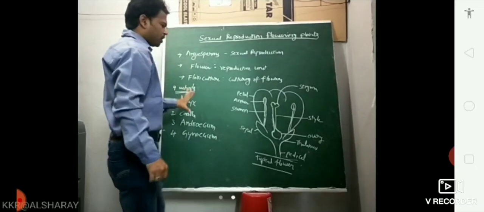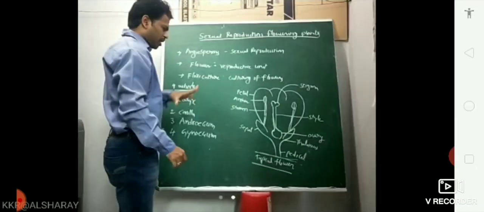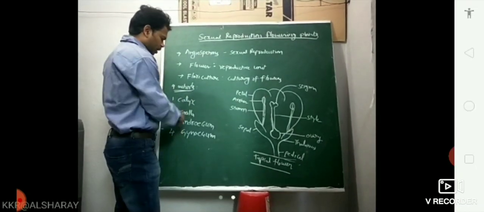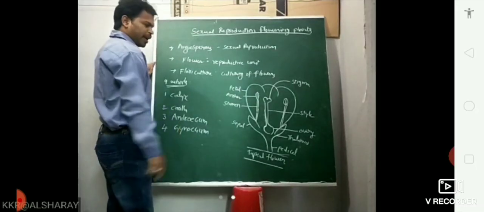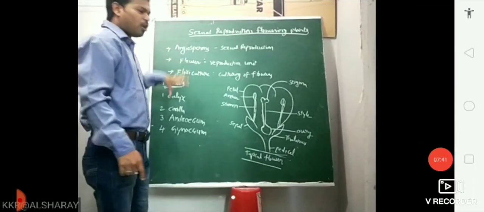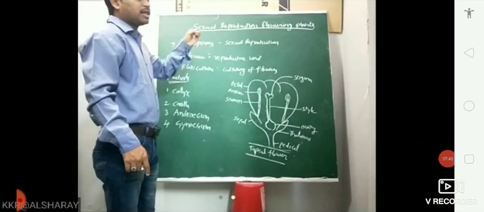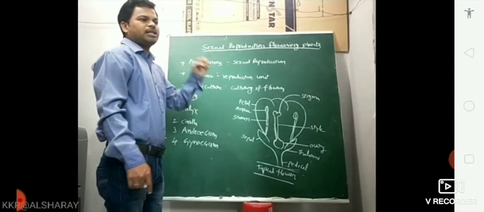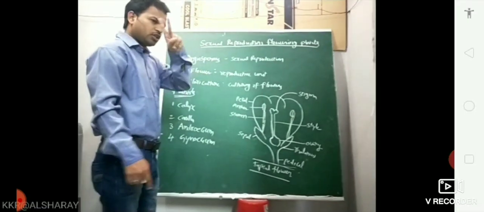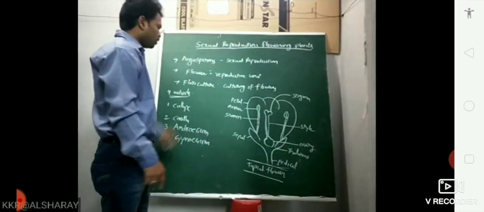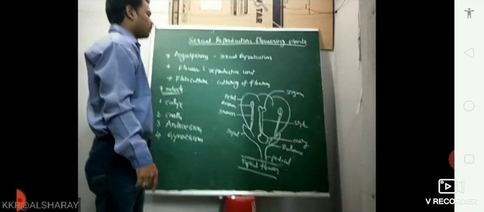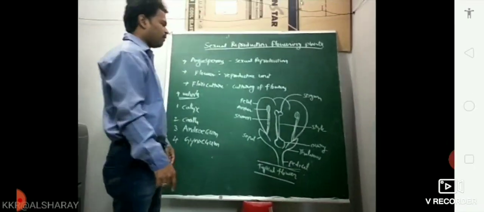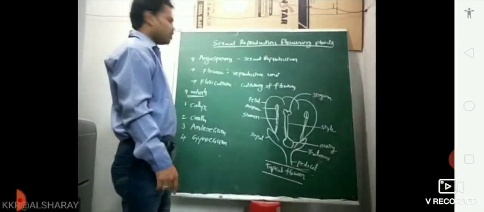See, there are four whorls arranged in the thalamus. The first whorl calyx, second corolla, third androecium, fourth gynoecium. Based on the involvement of reproduction, there are two important parts: non-essential parts of flower and essential parts of flower.